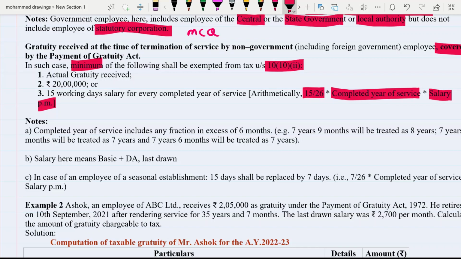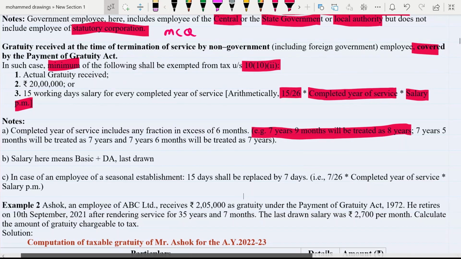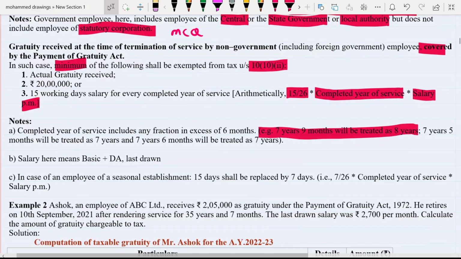Here, this phrase completed year of service is very important, because completed year of service includes any fraction in excess of 6 months. For example, 7 years 9 months will be treated as 8 years. 7 years and 5 months will be treated as 7, because it is less than 6.